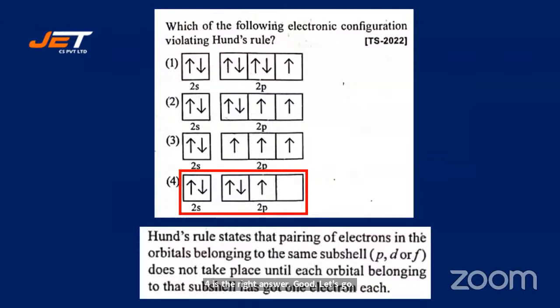Here, Hund's rule states that pairing of electrons in the orbitals belonging to the same subshell does not take place until each orbital belonging to that subshell has got 1 electron each. అంటే ప్రతి ఆర్బిటాల్ లో ఎలక్ట్రాన్ ఫిల్ అయిన తర్వాతనే అప్పుడు పేరింగ్ అప్ స్టార్ట్ అవుతుంది. ఇక్కడ ఏమైంది 4th one దాంట్లో?